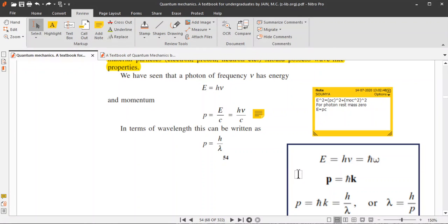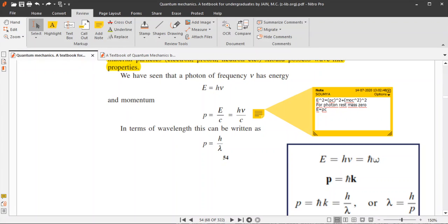Now, you should have a question in mind: how can we write P equals E by c? Actually, this comes from the theory of relativity. In the theory of relativity, there is a relation E square equals P square c square plus m0 square c to the power 4, or E square equals (Pc) to the power 2 plus (m0 c square) to the power 2.